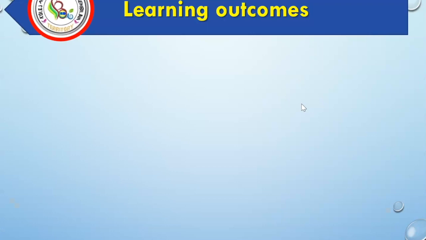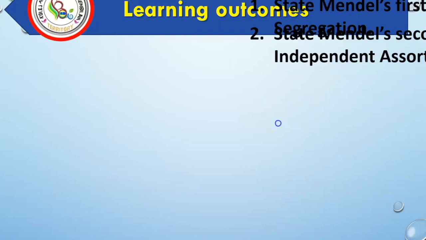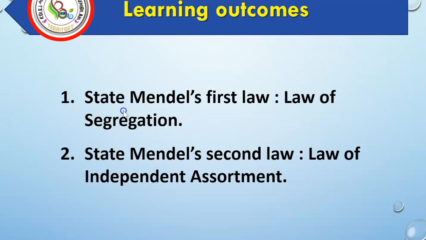Learning outcomes. At the end of the lesson, you should be able to: number 1, state Mendel's First Law, Law of the Segregation. Number 2, state Mendel's Second Law, Law of Independent Assortment.